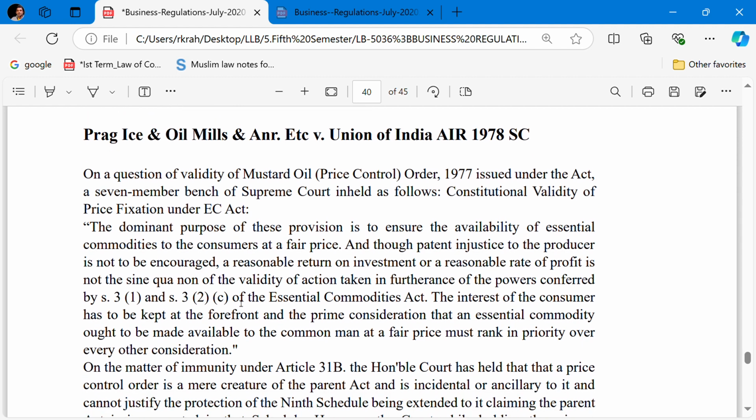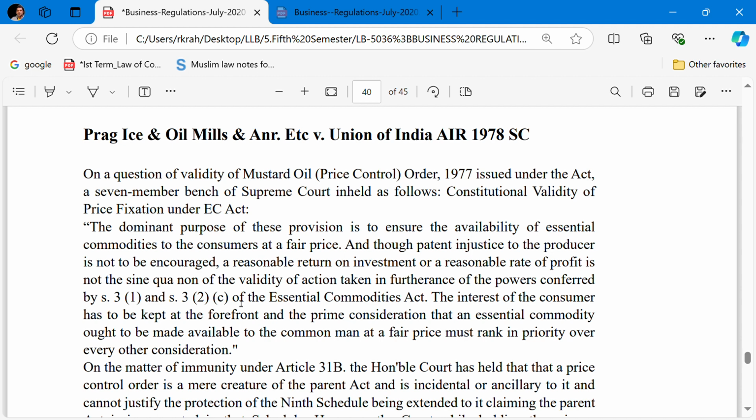And though patent injustice to the producer is not to be encouraged, a reasonable return on the investment or a reasonable rate of profit is not the sine qua non of the validity of the action taken in furtherance of the power conferred by section 3, subsection 1 and section 3, subsection 2c of the Essential Commodities Act.